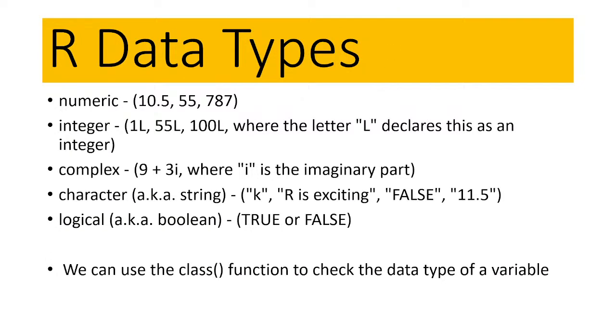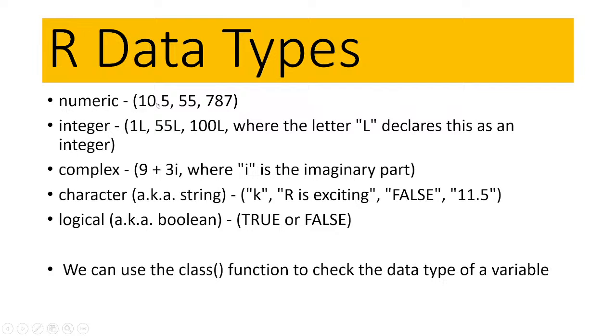So we can mainly divide the data type into a total of five types. You can see one is numeric, integer, complex, character, logical. Okay, so a total of 5 types of data we can get in here: numeric, integer, complex, character, and logical.